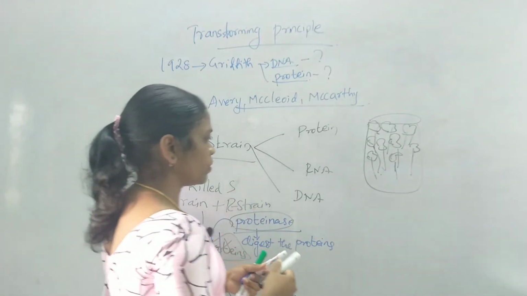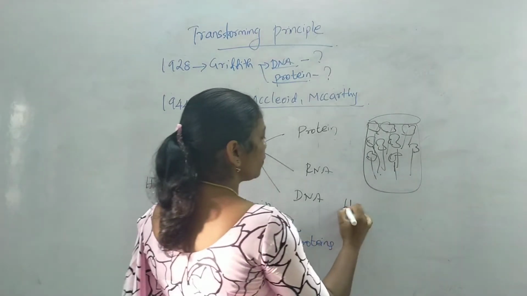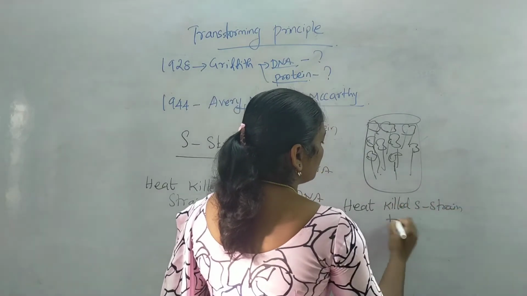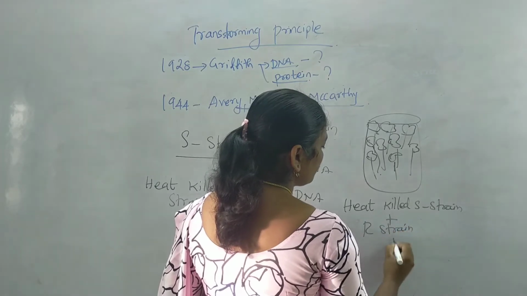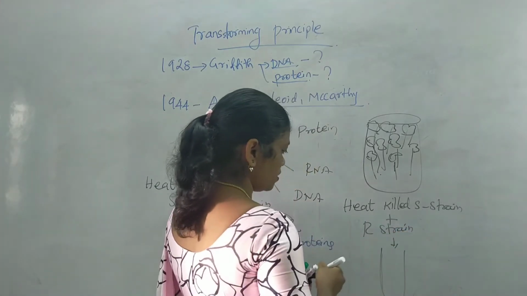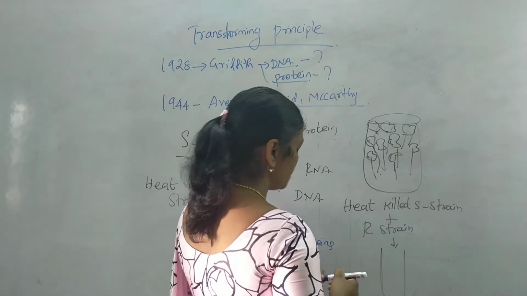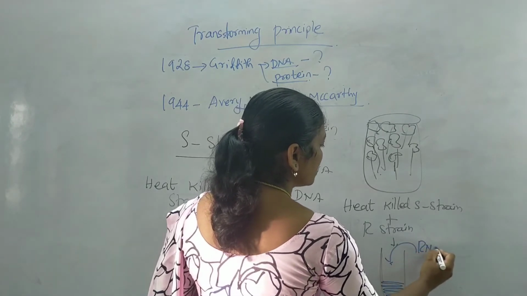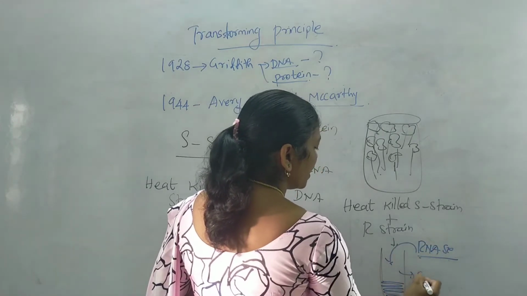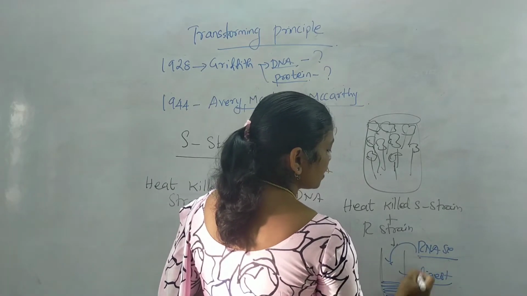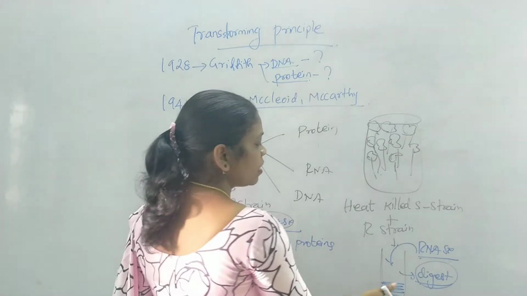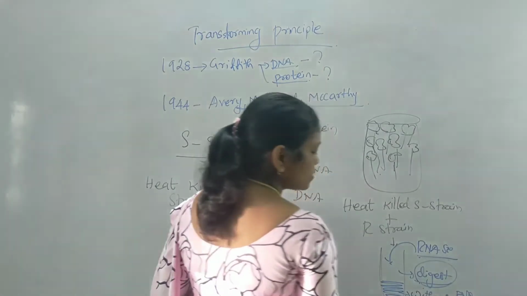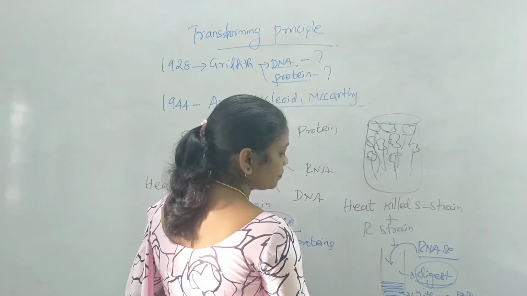Again, the same extract was taken, heat-killed S strain plus R strain. This extract has an enzyme known as RNase. This RNase enzyme will digest all the RNAs present in the extract. Now the extract is without RNA. Now I am going to inject this extract into a mice.